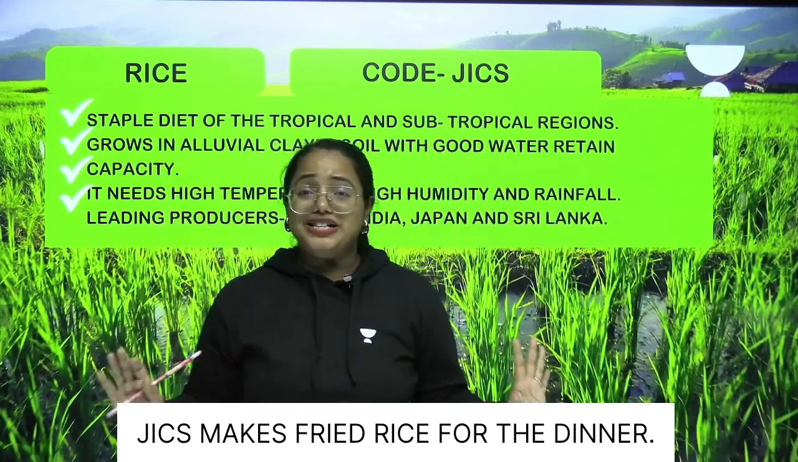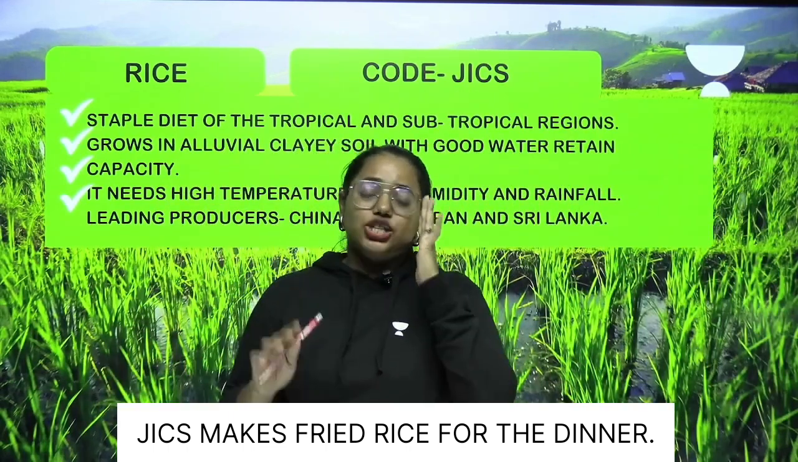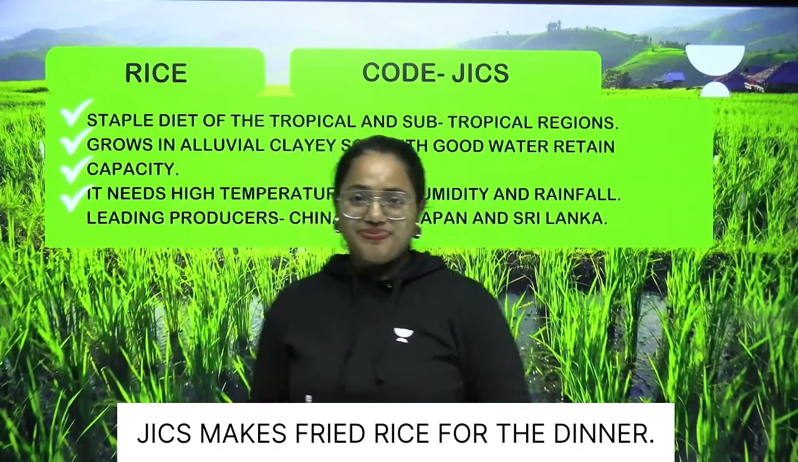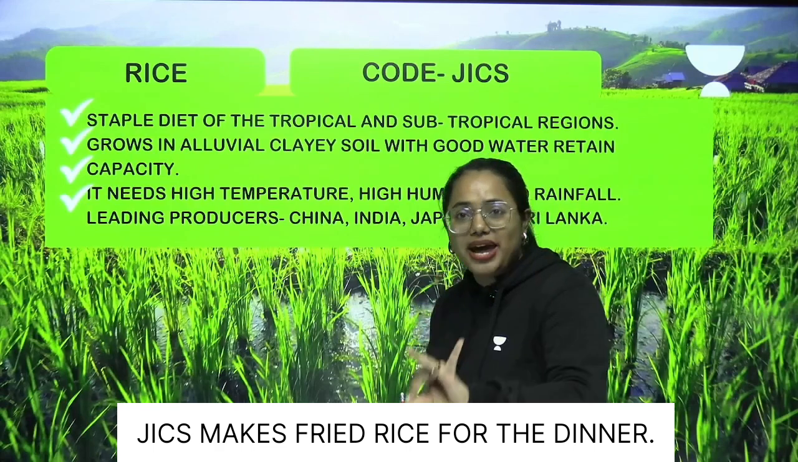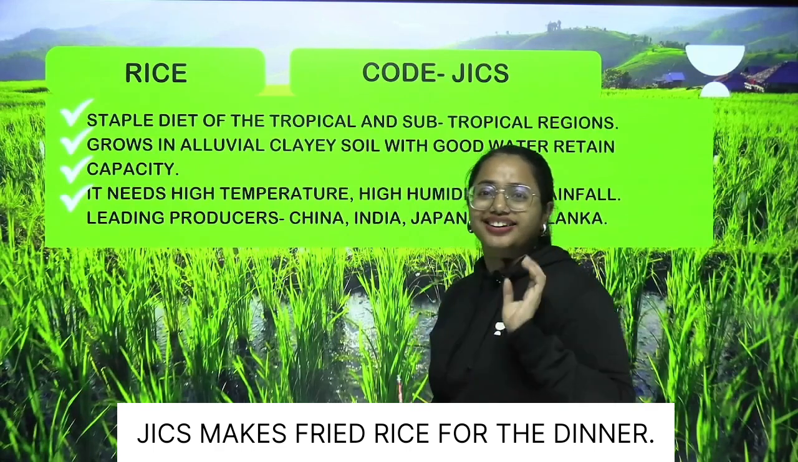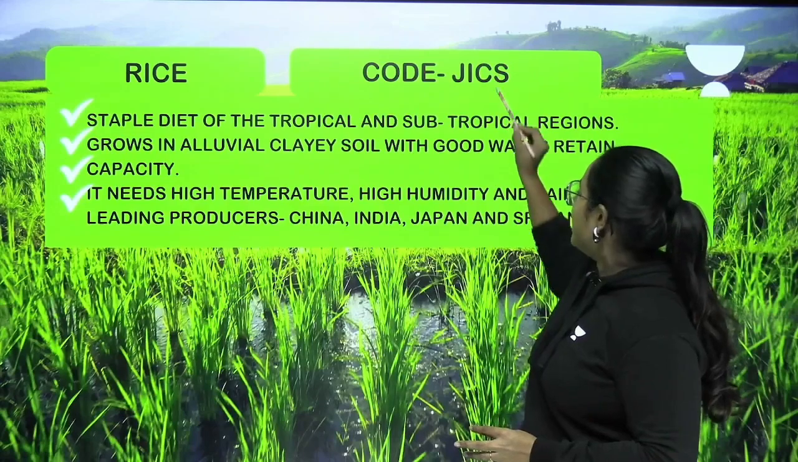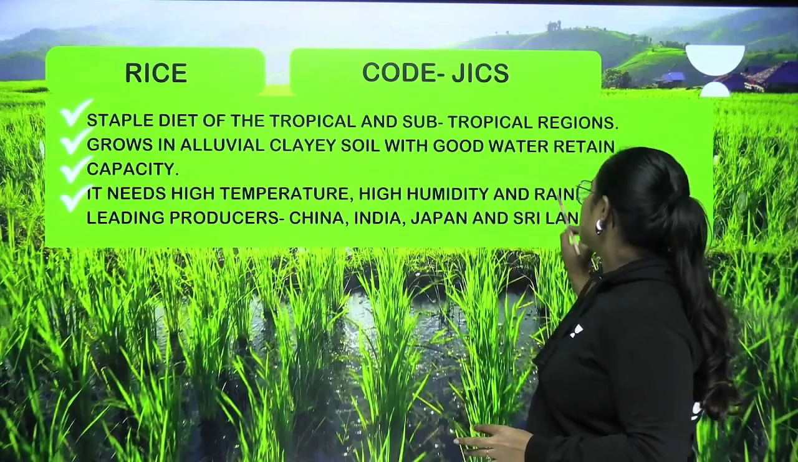Jix is nothing but a person. So imagine in that way. Jix is a person who can make fried rice for the dinner. Okay? So Jix makes fried rice for the dinner. So J represents Japan, I represents India, C represents China and S represents Sri Lanka.